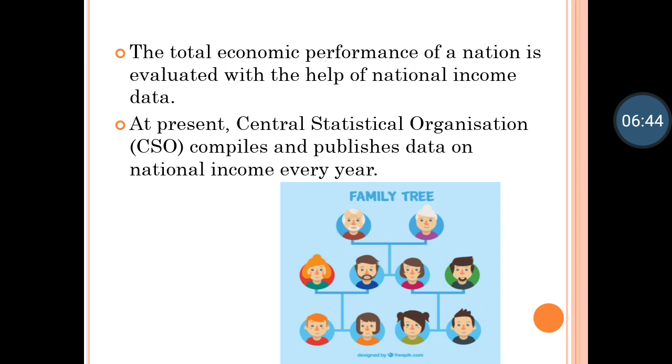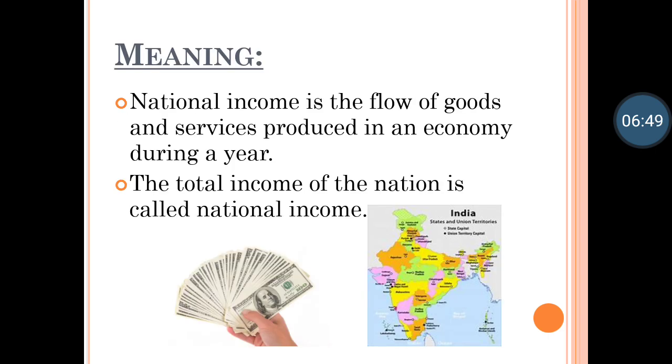Let us move ahead. Now we come to the meaning of national income. National income is the flow of goods and services produced in an economy during a year. National income is monetary. Monetary means money value. It is the monetary value of all goods and services produced in a country in a period of 1 year. So this is the basic meaning of national income. The total income of a nation is called national income.